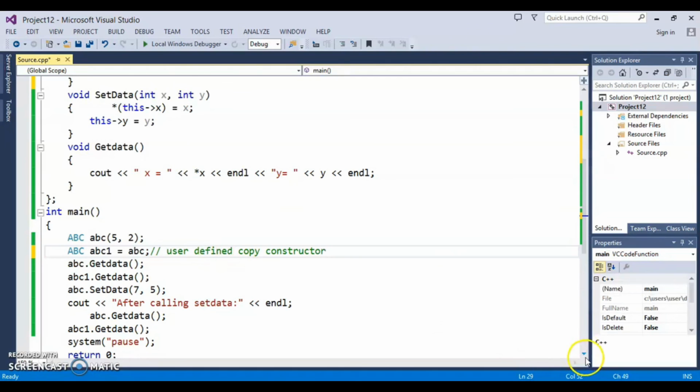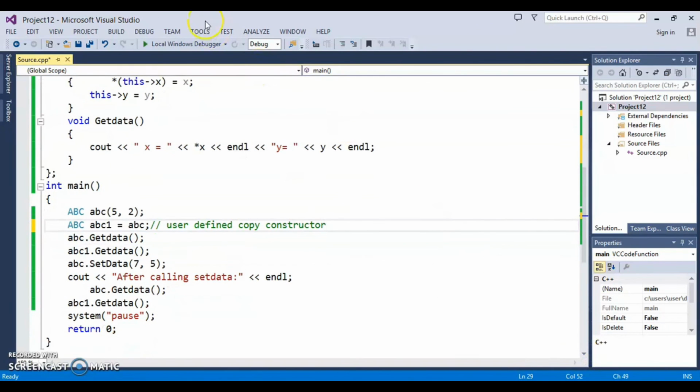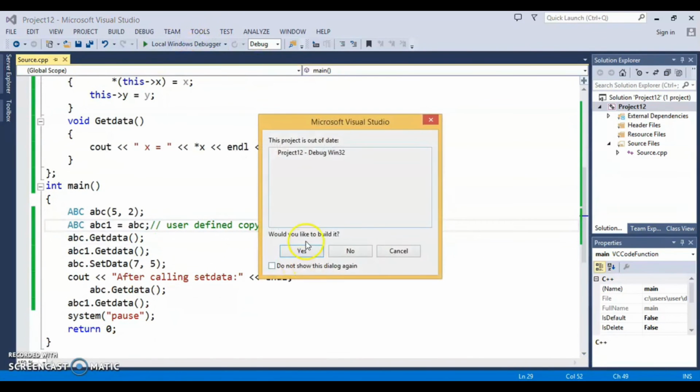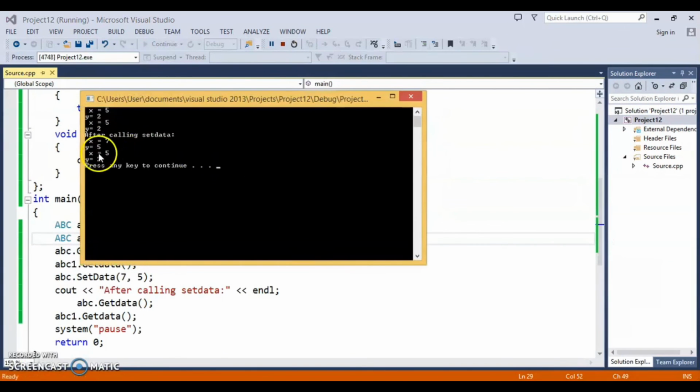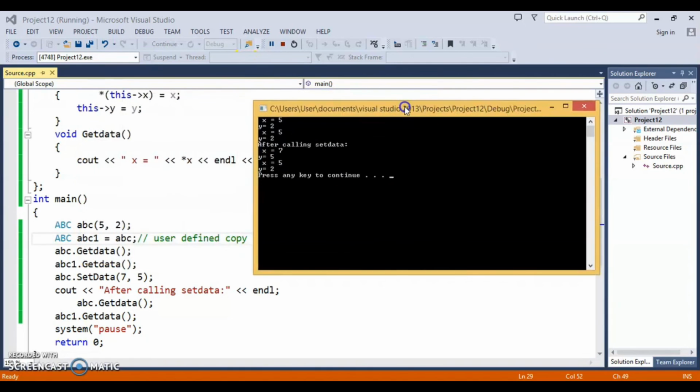It will do a new memory allocation. So now whatever you write, it will change only for ABC. See, for ABC it is 7, 5, but for ABC1 it is 5 and 2. So this is the main use of copy constructor.